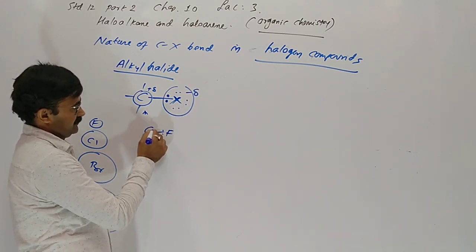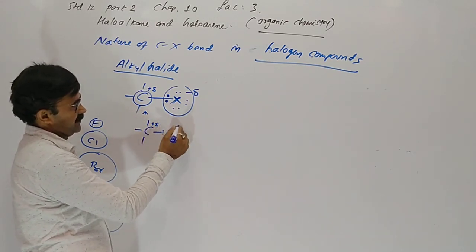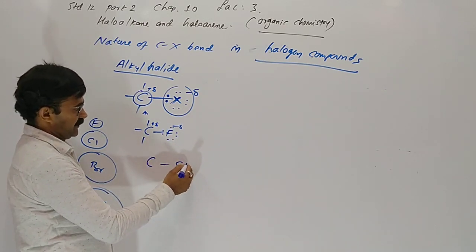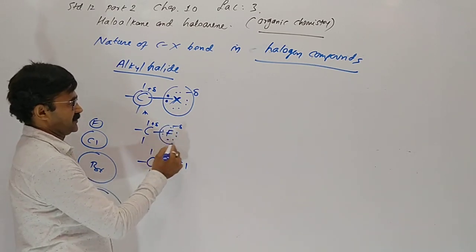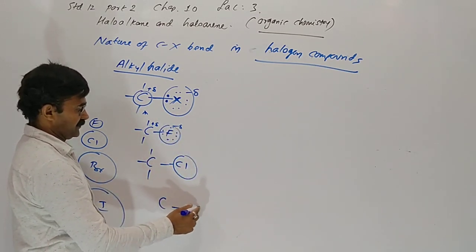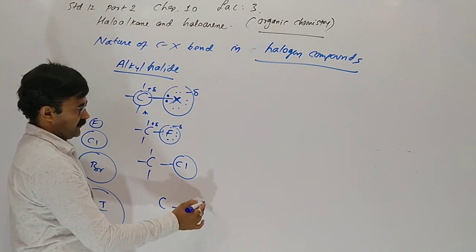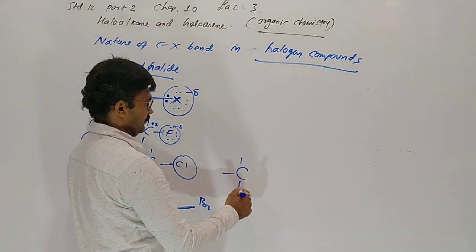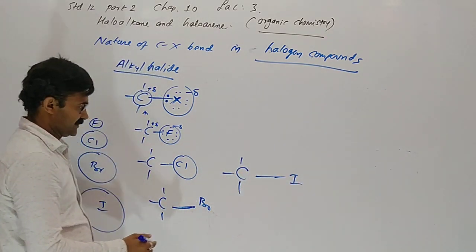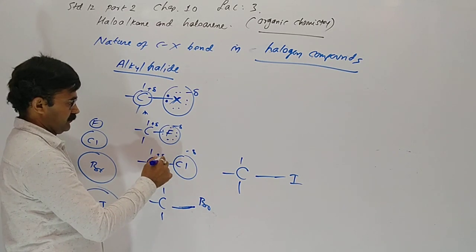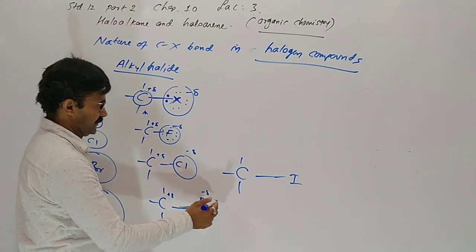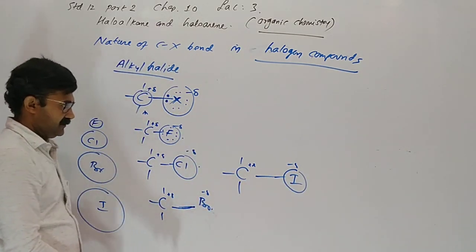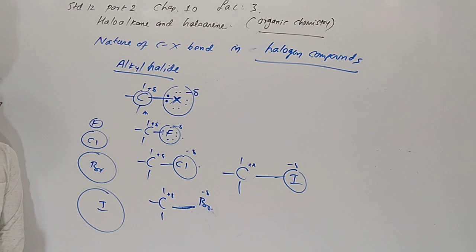Bond length is shorter for fluorine due to its small size, but bond length increases from fluorine to chlorine, chlorine to bromine and bromine to iodine, and polarity also decreases due to decreasing electronegativity.